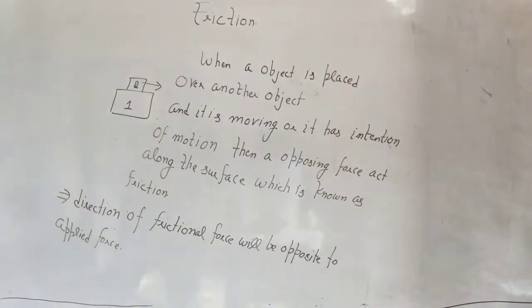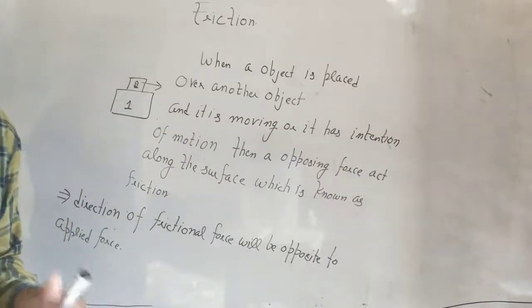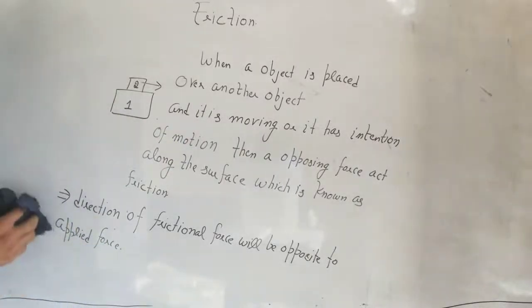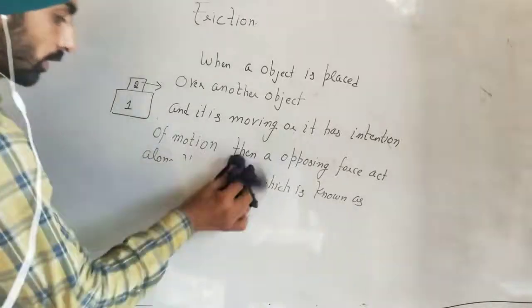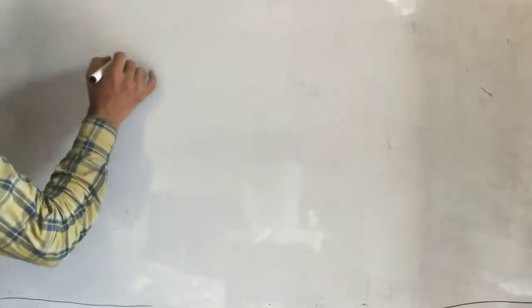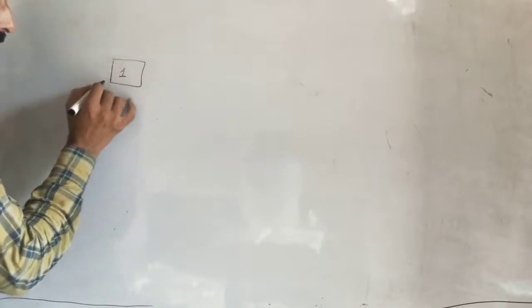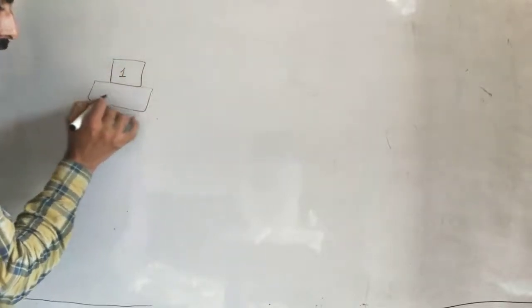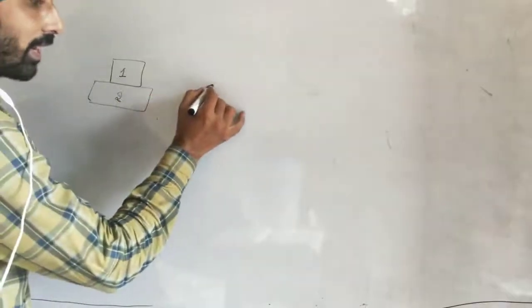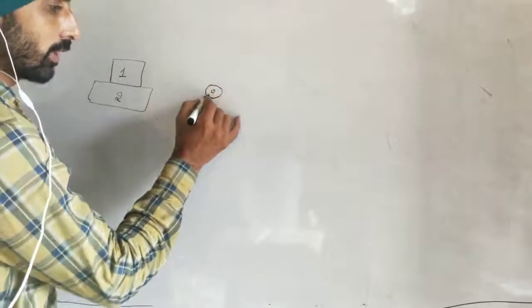Now we are moving on to the next topic. What is the reason for friction? How does friction originate? How does it take birth? It is an electrical force, you must remember. Suppose there is object number one and object number two. Object number one also has atoms. This is an atom of object number one; suppose this is the nucleus and these are the electrons.